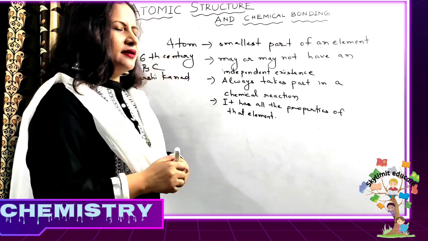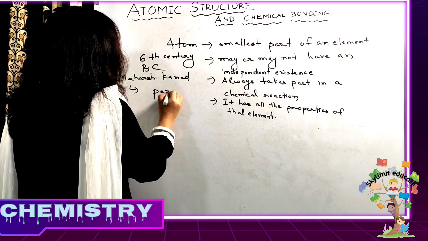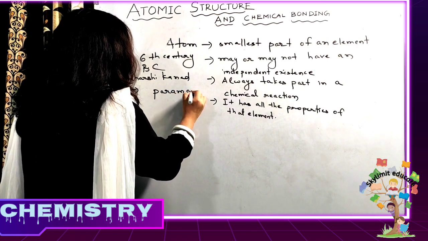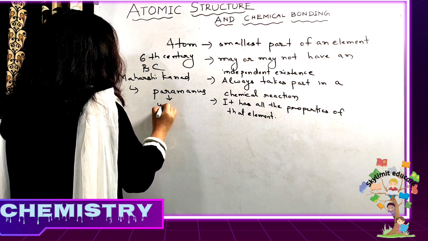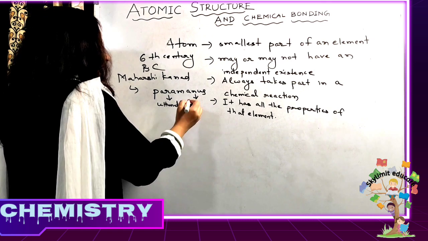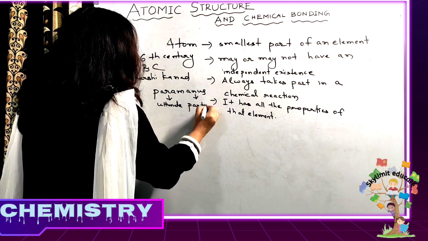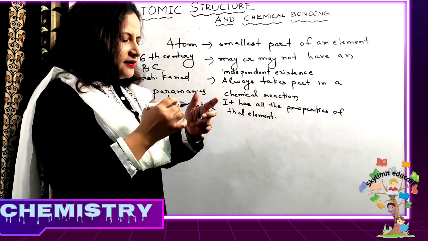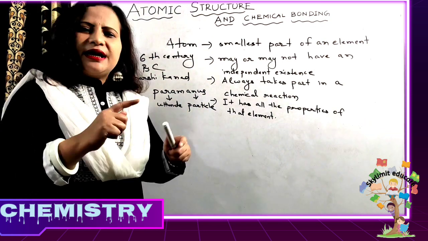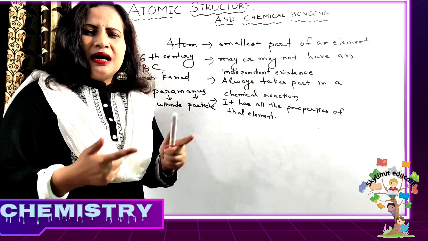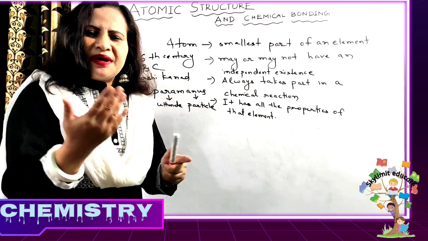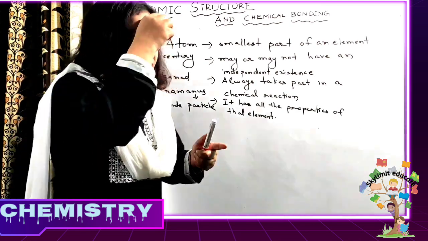Param means ultimate, and anu means particle. Ultimate particle. All the matter in the universe is made up of paramanus. Now they are known as what? Atoms. This is the modern name of paramanus, but it was suggested in the 6th century BC, right?